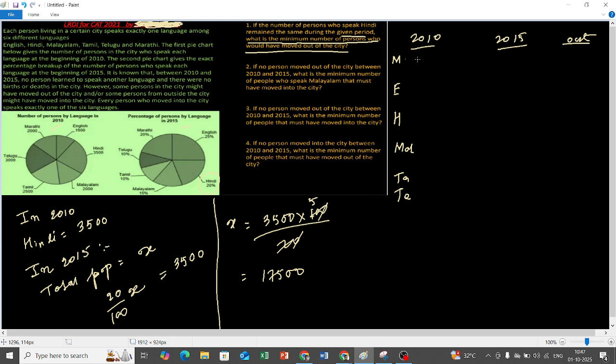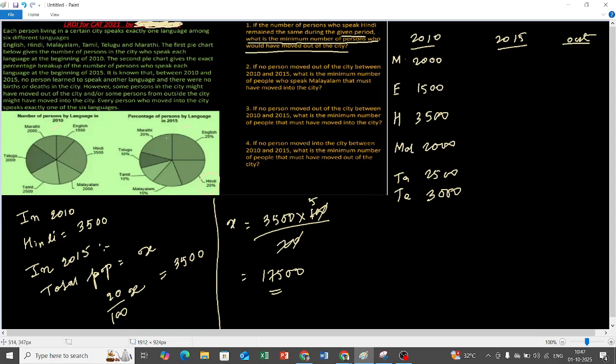Now in 2010, how many Marathis are there? 2000, 1500, 3500. Malayalam is 2000. Okay, Tamil is 2500. Telugu is 3000. Okay, in 2015 I got the total population is 17500, right?